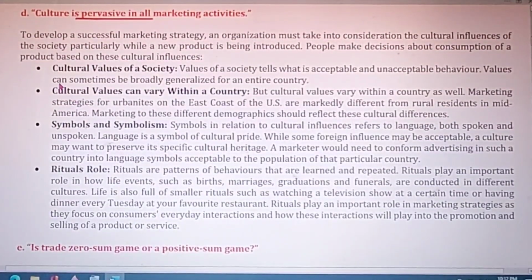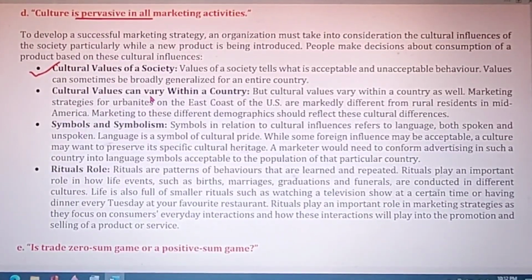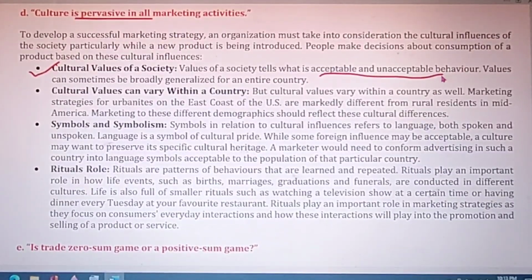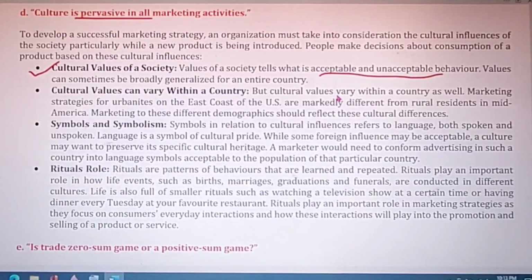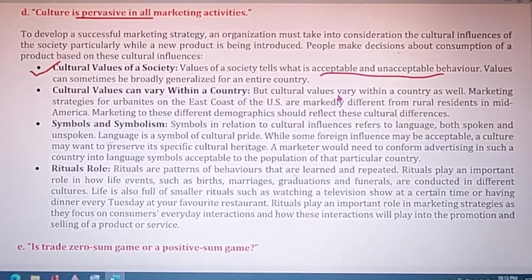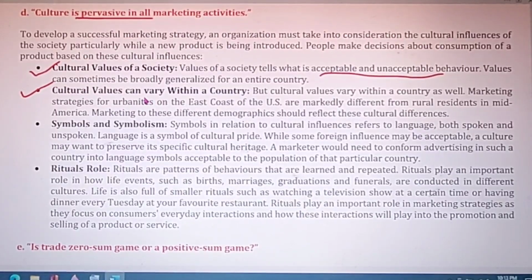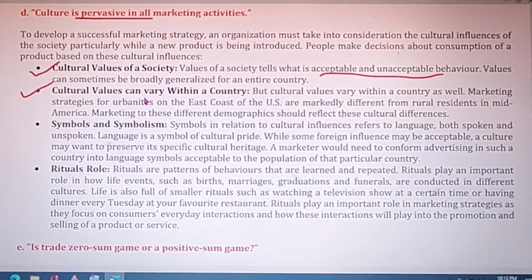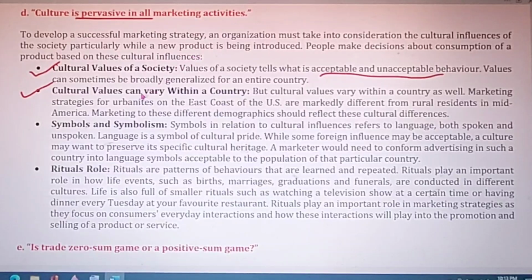I have written here, culture values a society. The values of a society tell us what is acceptable and what is not. Values are very important, and a company, before it starts marketing activities, must understand the values of a society. Cultural values can vary within a country. Different states have different values, different culture, different traditions, different languages. So the marketing manager should take into account all these things.